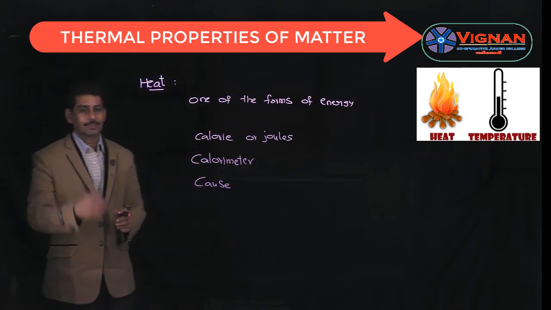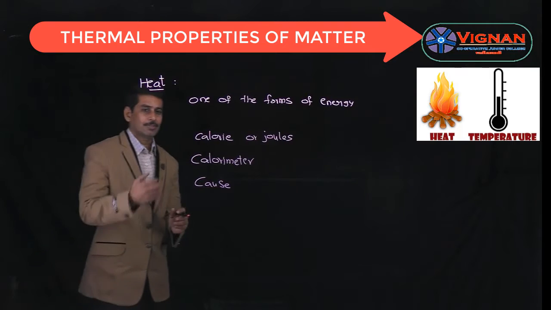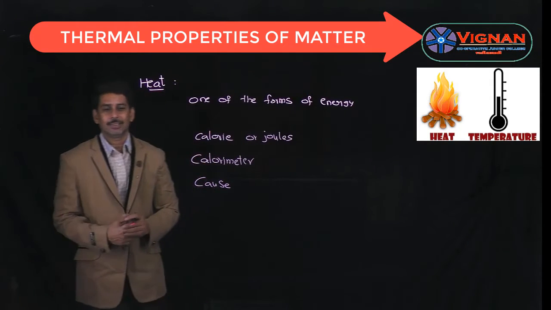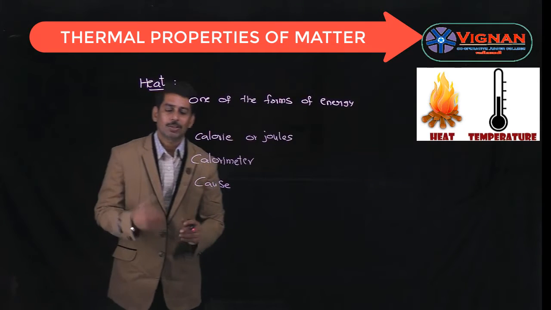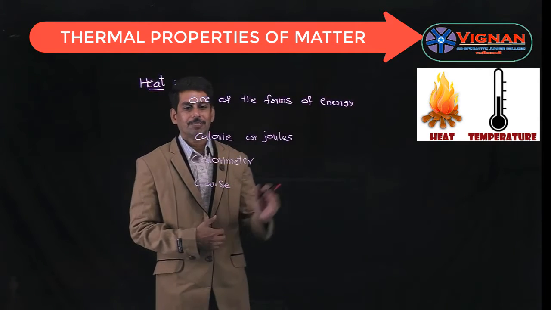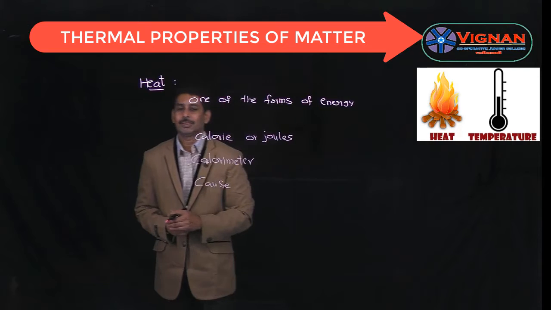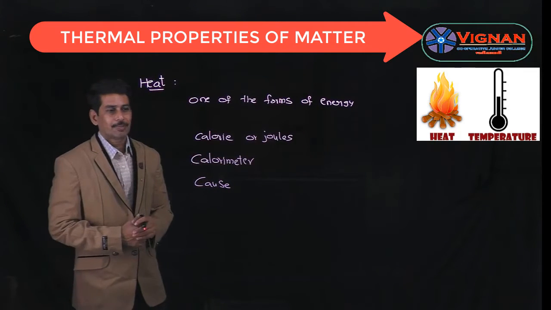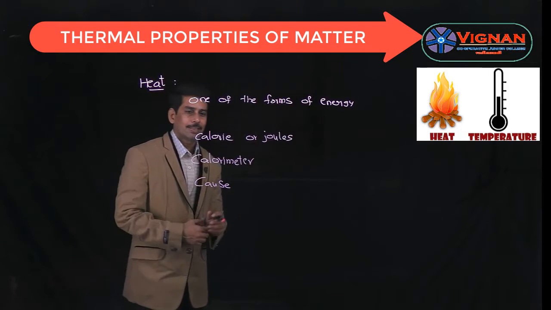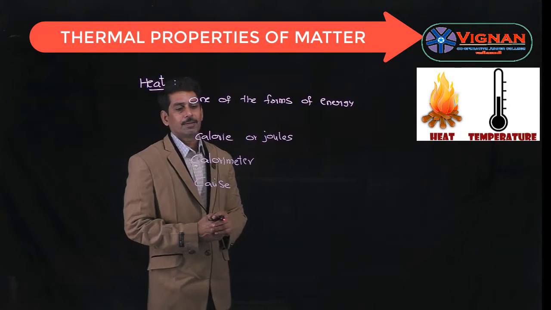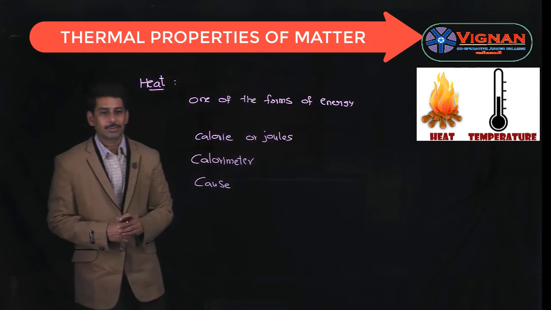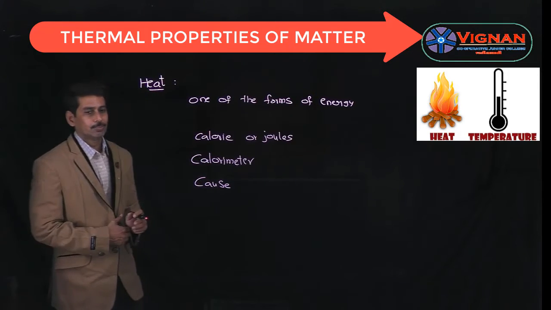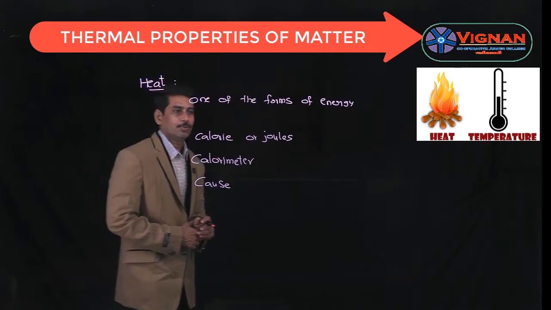So heat is nothing but like other forms of energy. Heat is also one of the forms of energy, and we know energy cannot be created, cannot be destroyed. But what we can do is we can convert one form of energy into another form of energy, which is called the law of conservation of energy. So the units for heat energy are calorie or joule, whereas heat is measured with calorimeter, and heat is the cause. And heat energy always flows from a body of high temperature to a body of low temperature.